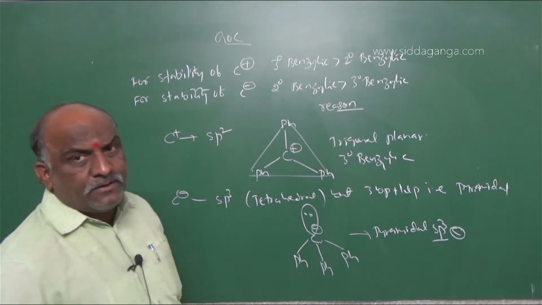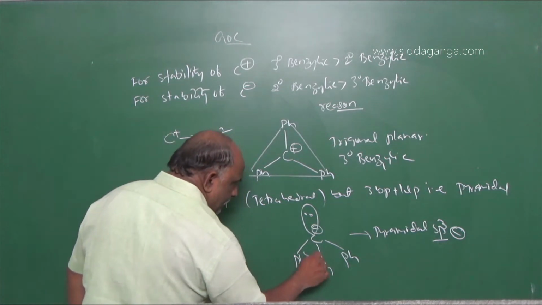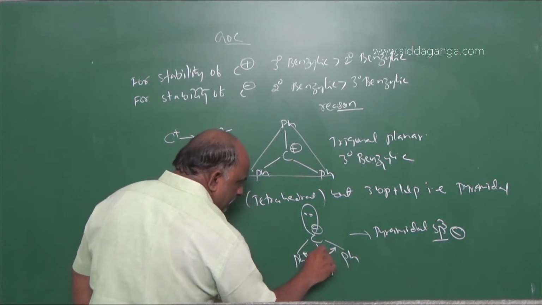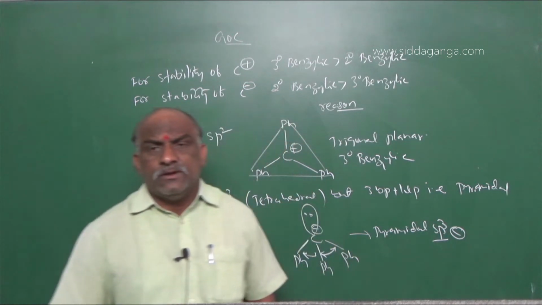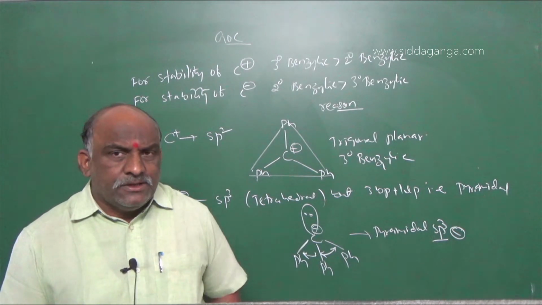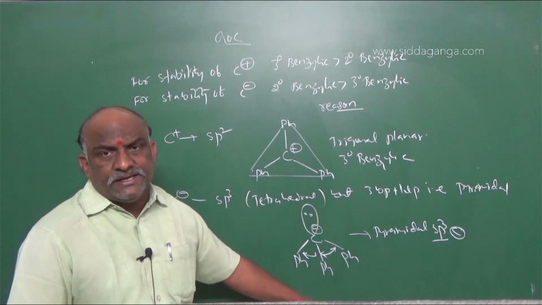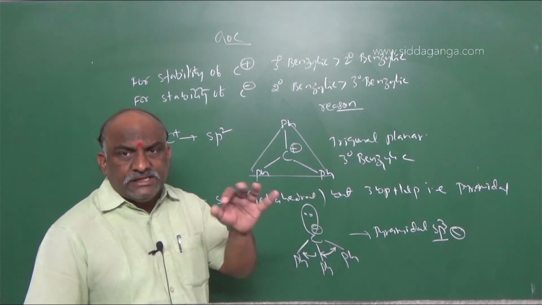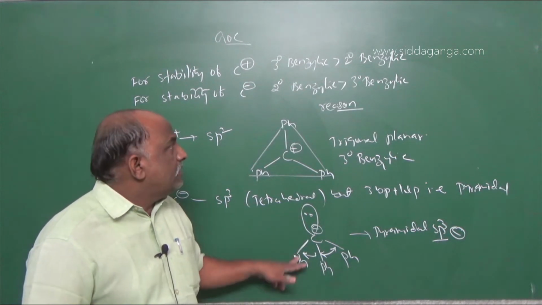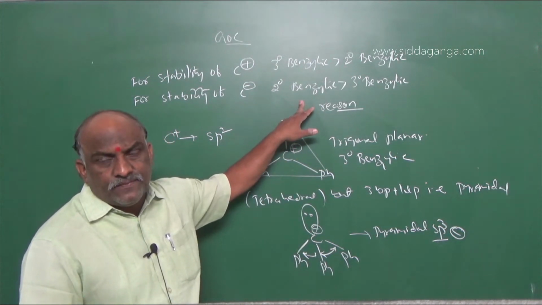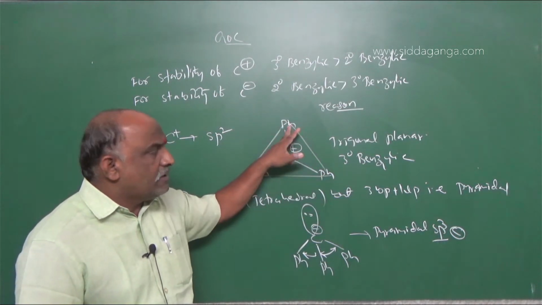Which carbon is this? sp3 carbon. According to this, once you go through the phenyl group, it is a bulky group. Bulky groups occupy more space. So steric repulsions take place here because the 3 phenyl groups are placed in the same direction. Due to the steric repulsions, this tertiary benzylic is less stable than secondary benzylic. But in the carbocation there is no steric repulsion because the 3 phenyl groups occupy the 3 corners of the triangle.